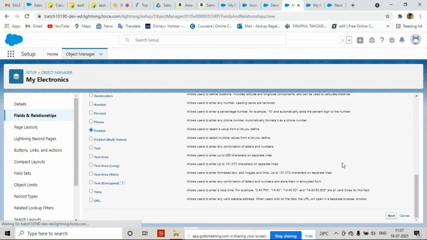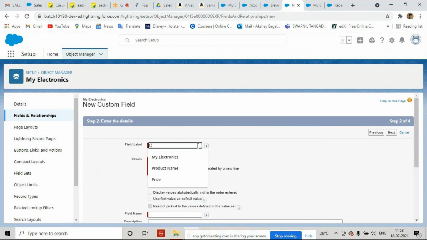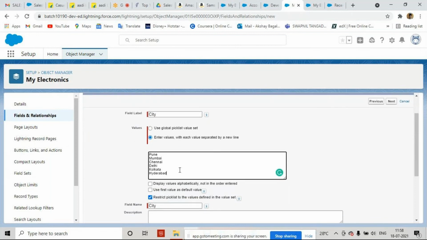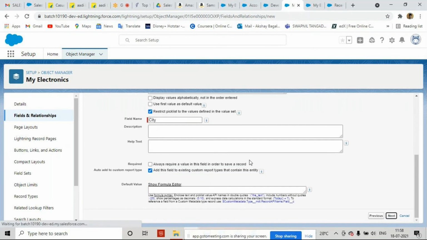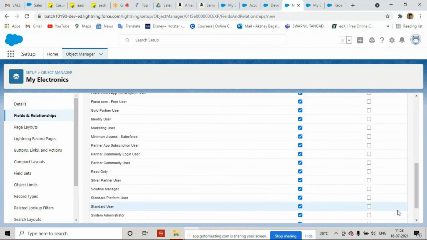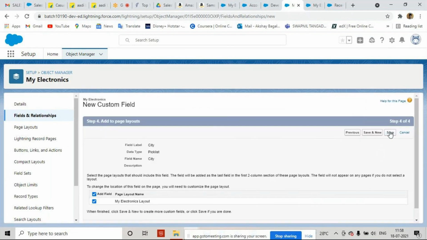Next, and I'm providing here City, and the values of city: Pune, Mumbai, Chennai, Delhi, Kolkata, Hyderabad. I click on next. Again it is going to ask me about profile level security. Next, and then we can save it.